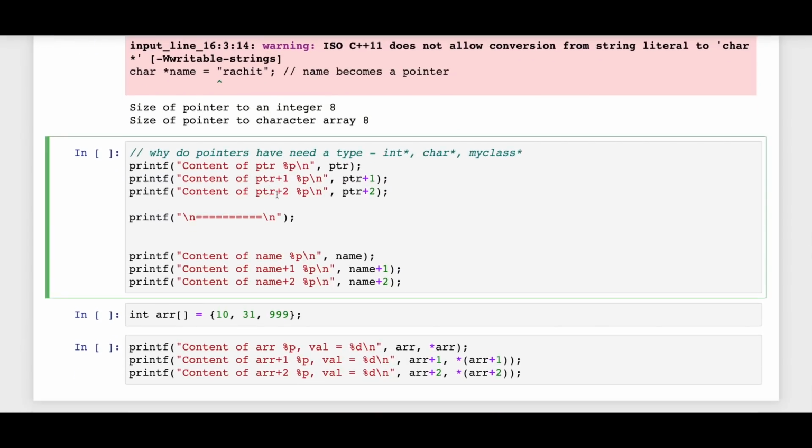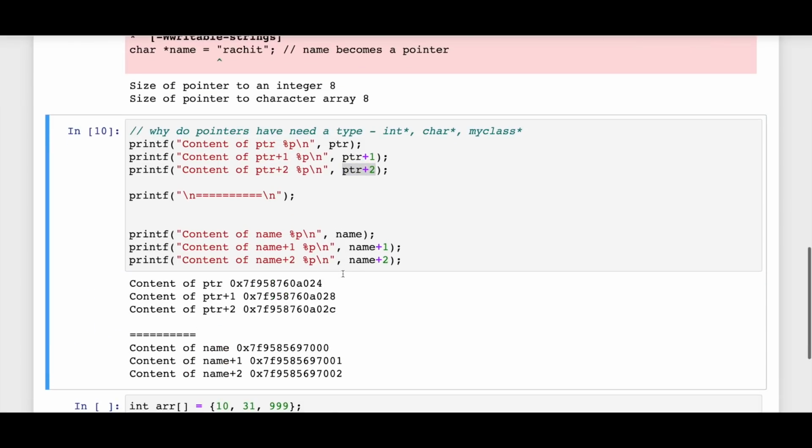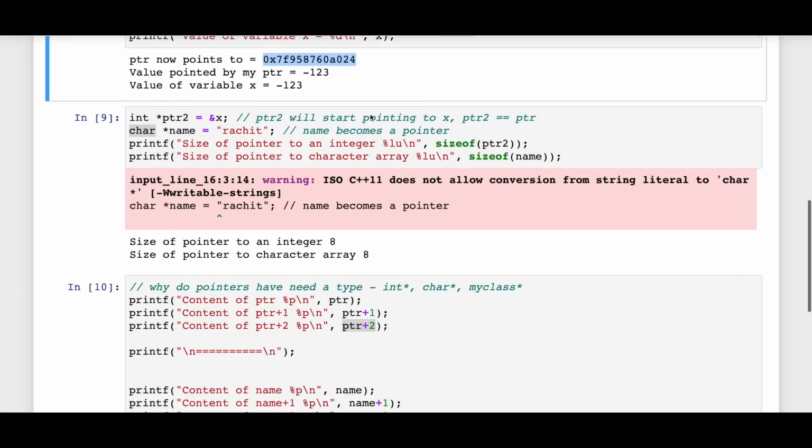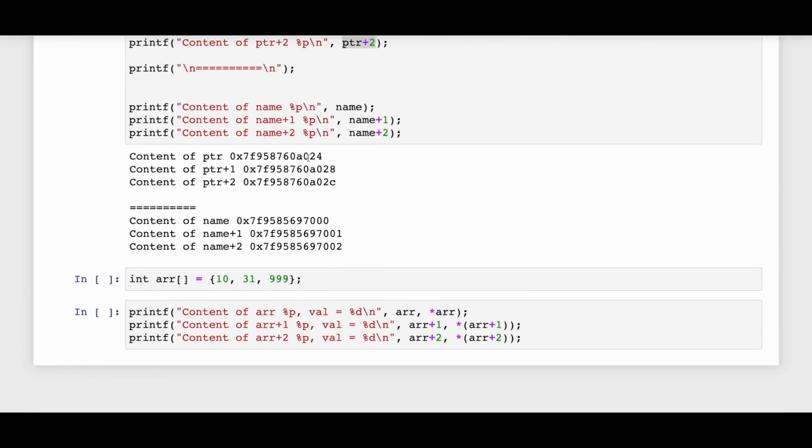So here is the deal. Now we know that ptr is a pointer to an integer, and name is a pointer to a character array. If you try to print the content of ptr, you will get the memory address of x. But what do you think will happen if I try to print pointer plus 1, and pointer plus 2? Well, let's see. If I run this, you can see that this is the address of x, and just to make sure, I will go up and show you, yes, the pointer is pointing to this. So this was the address of x, which is printed over here.